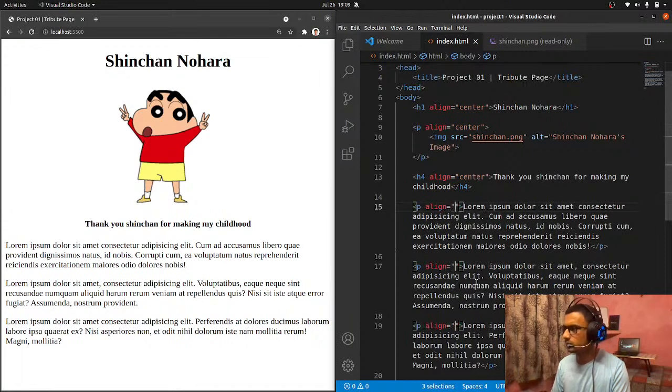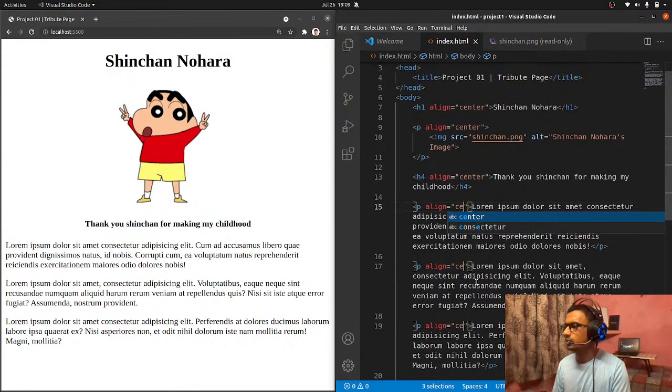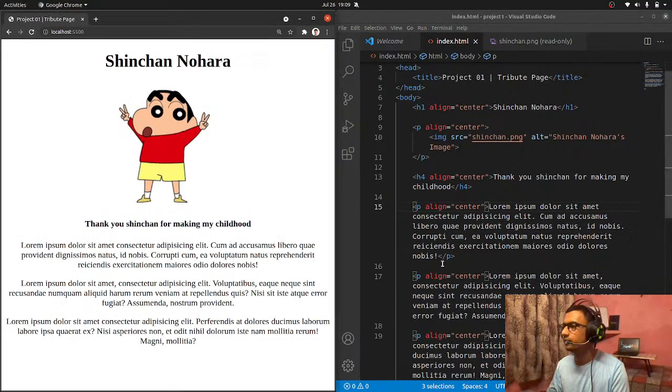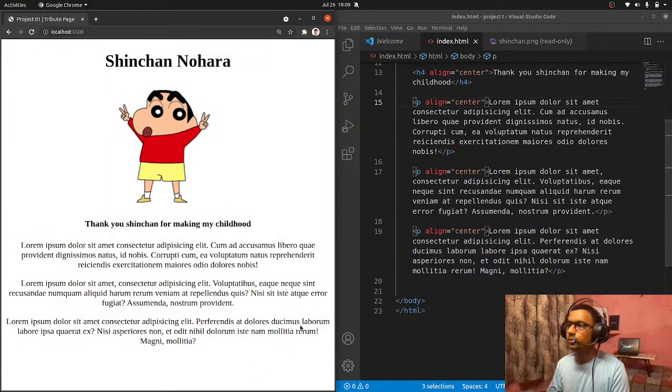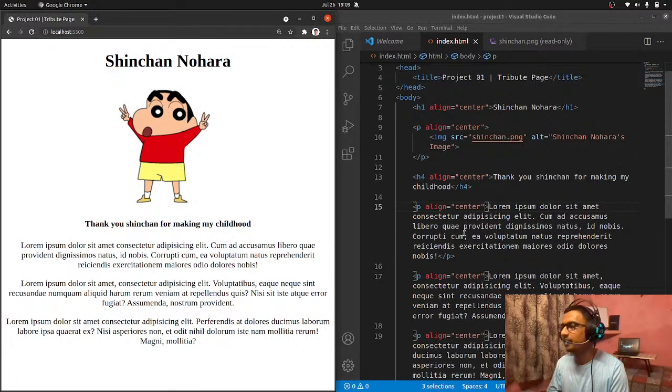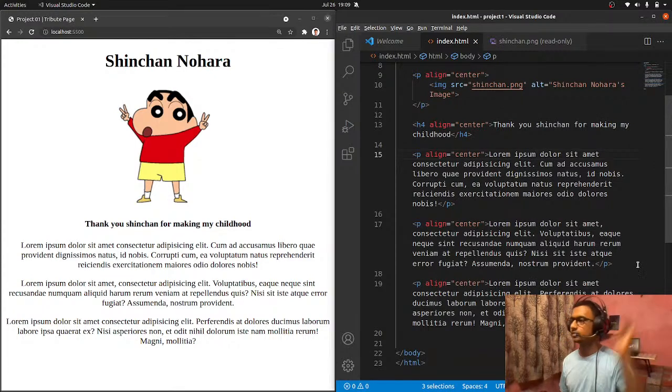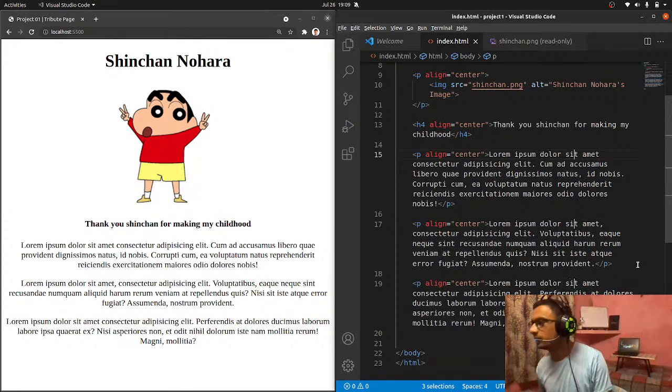Align equals to center. Okay, how I do that, you can ask me in the comments, or I'll share with you how I am being able to do such a thing, typing along 3 places at the same time. Basically it is very simple. You can put the cursor over here, then press the alt key on your keyboard, then click anywhere. There are 2 cursors, then you can click anywhere, then you have 3 cursors, and there are so many cursors that you can get, and you can move them parallelly. So we got the shortcut, right?